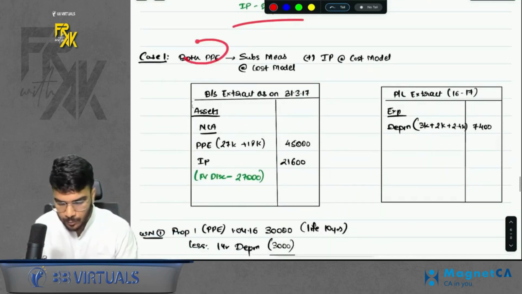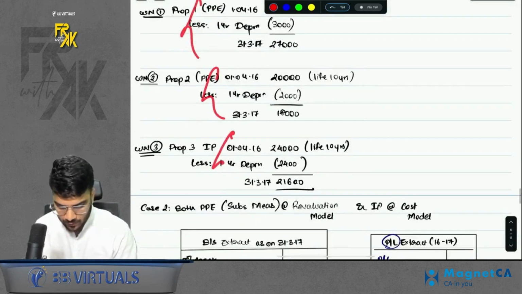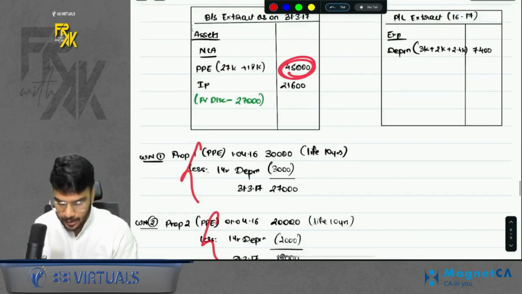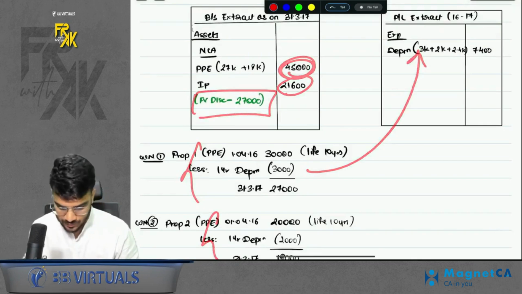Then we give case 1, where for both PPs you are using the cost model. So I just depreciated both the PPs for 1 year and IP for 1 year. I got the cost of PP on year end, IP as well. For IP, I am disclosing the fair value as well, and depreciation in the profit and loss extract, right?